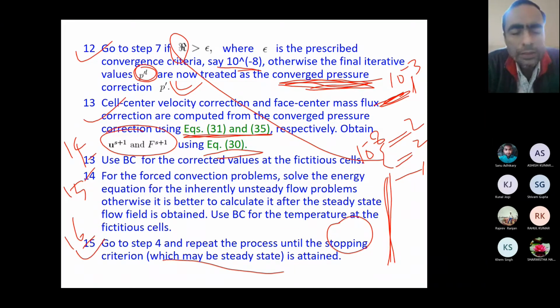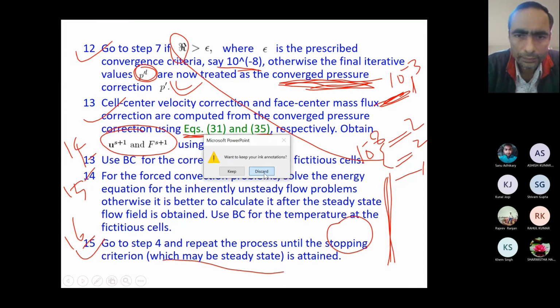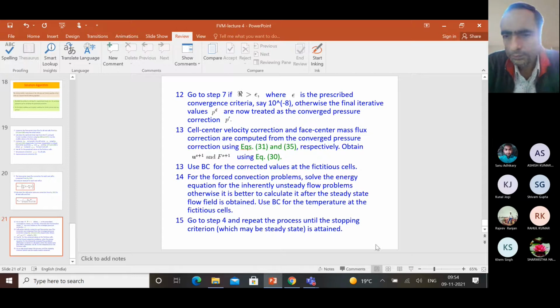So I think this is the end of this finite volume methodology. If you are having any question, please ask. Do you have any questions now?